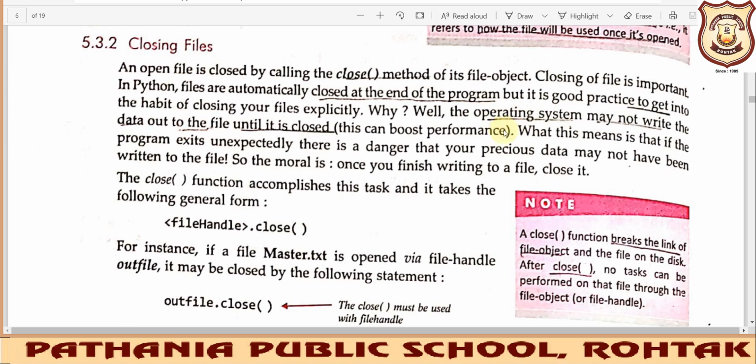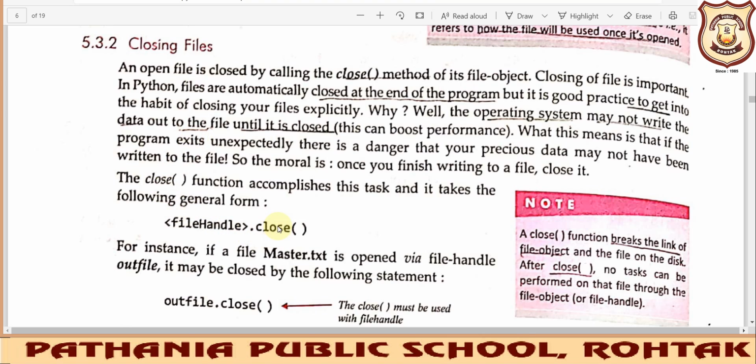But if you are not closing it, and you have the habit of assuming it will close itself, then sometimes the operating system may not write the data that you have written. So if you want to keep your data safe and boost the performance of file handling, you must close it.